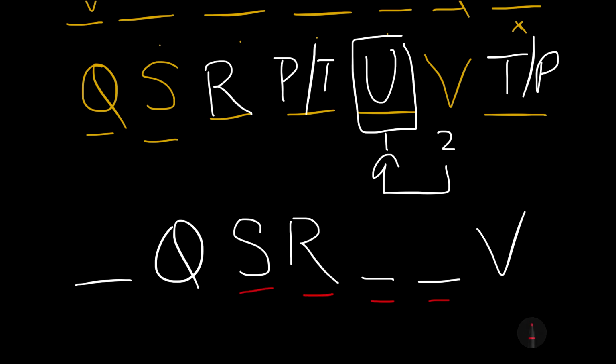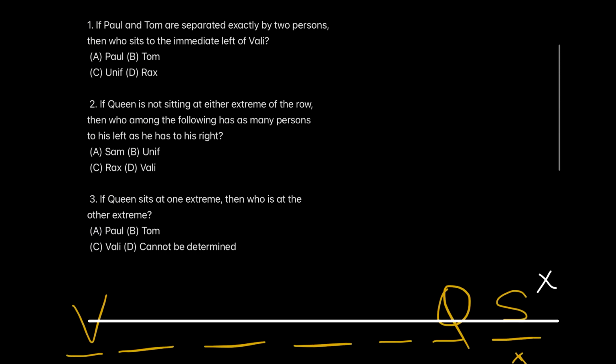There are 4 people between Queen and Valley. So when this is the condition, I don't know any other information about who is in the first place, who is in the fifth place, sixth place, but I do know who is in the center, who is in the fourth place. And so R is having as many people on his right as on his left. That means R is in the middle. So we have solved another question. Congratulations. The answer of the second question would be Rax.